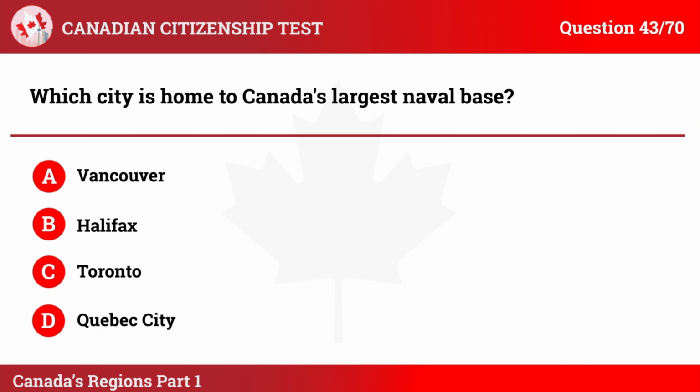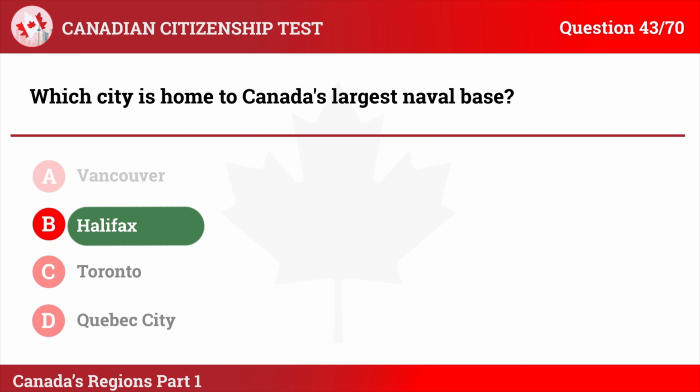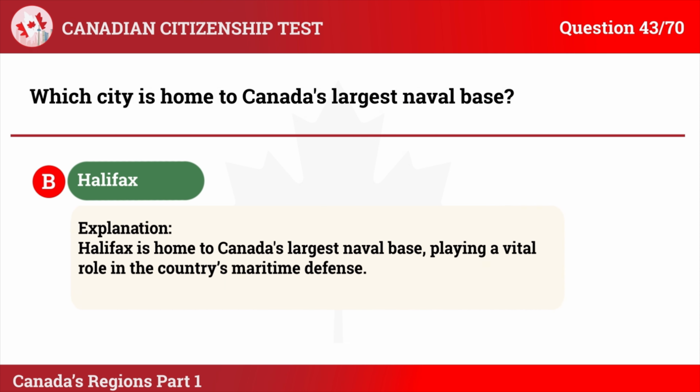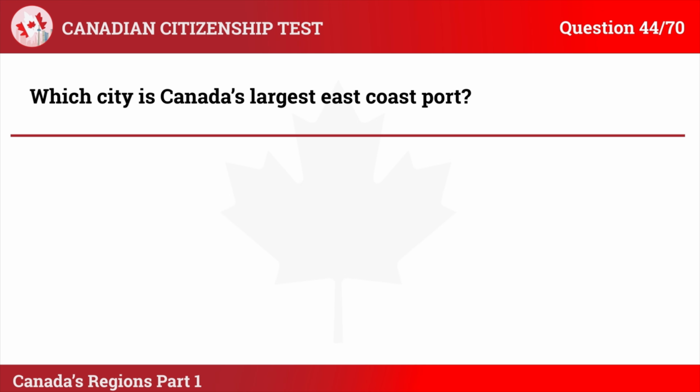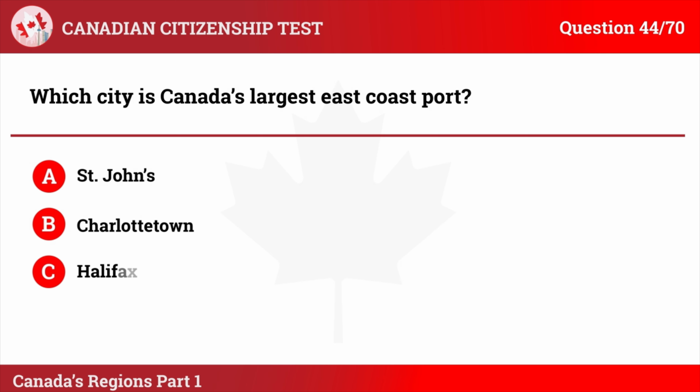The correct answer is B. Halifax. Explanation: Halifax is home to Canada's largest naval base, playing a vital role in the country's maritime defense. Question 44. Which city is Canada's largest East Coast port? A. St. John's. B. Charlottetown. C. Halifax. D. Moncton.